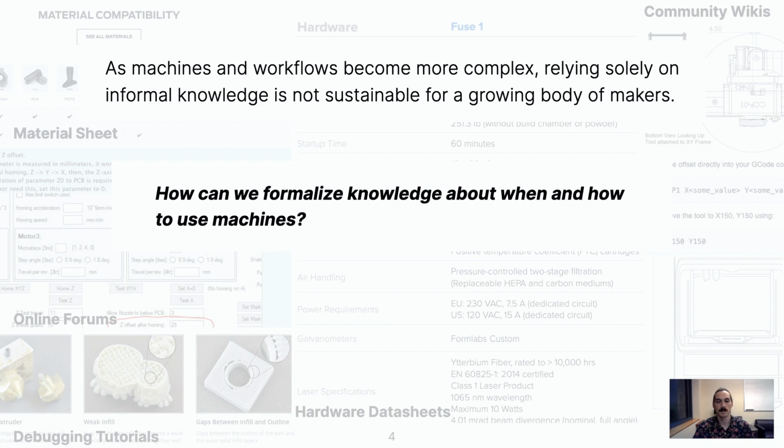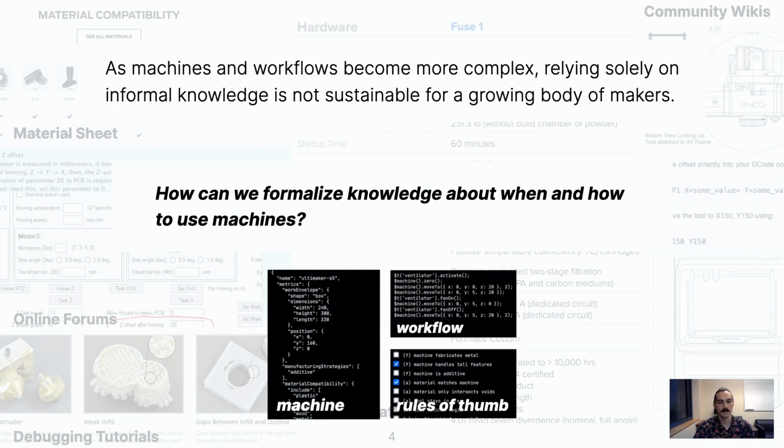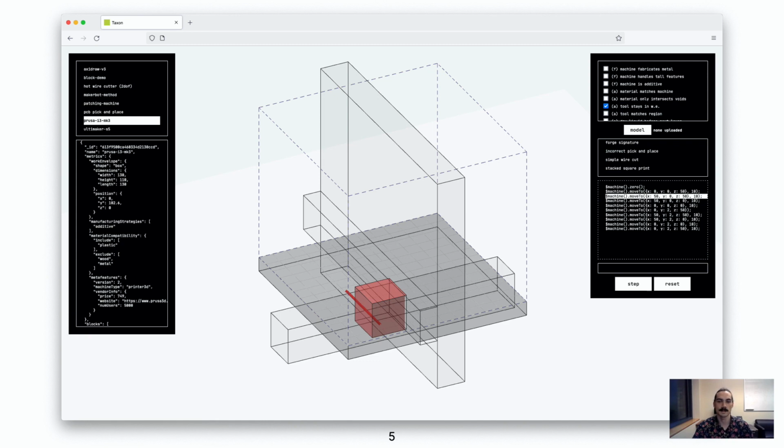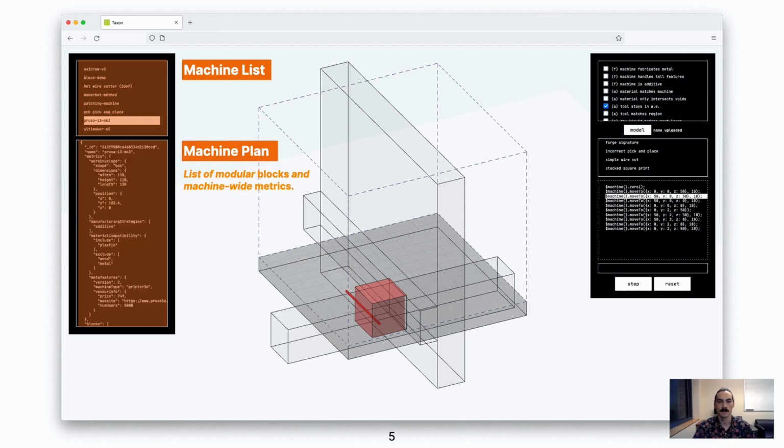To do this, we built Taxon, a language that encodes machines, workflows, and rules of thumb as programs. Taxon applies the safety and extensibility of programming to hands-on making. We implemented Taxon in a web interface where makers can browse a database of machines that are all represented programmatically as machine plans. These are loaded into the scene, which provides a simulation of the physical version of the machine.